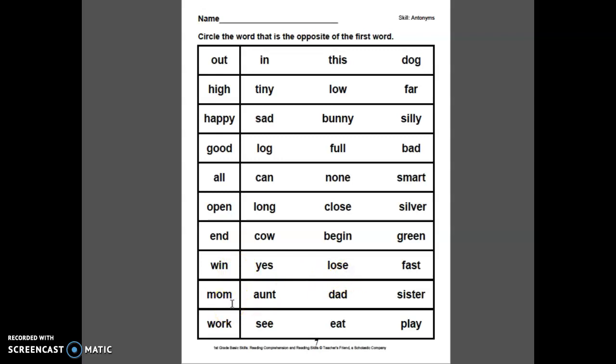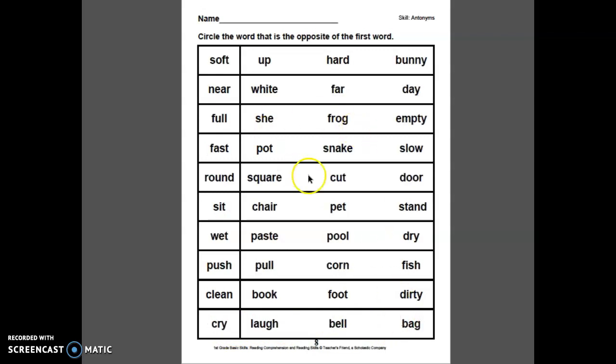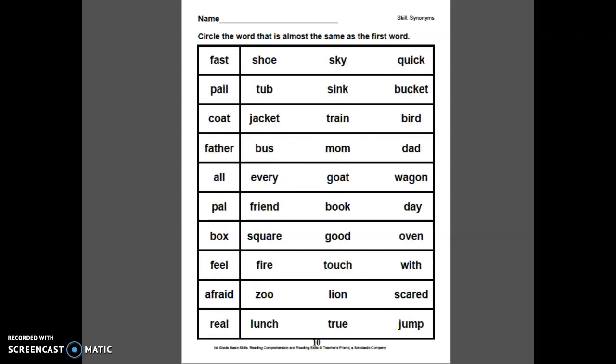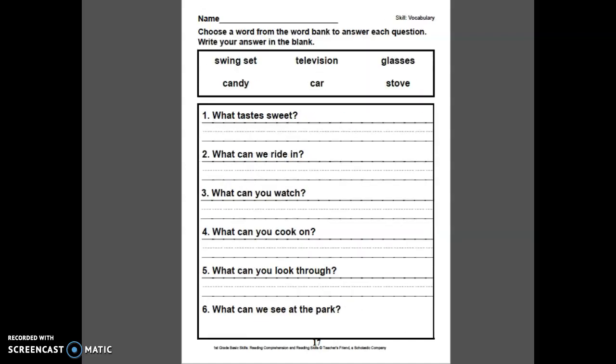My mom is tall. My dad is short. I work every day. And I play every morning. That's not true. Anyway, so we don't have to do that all the time because it's a bit boring.